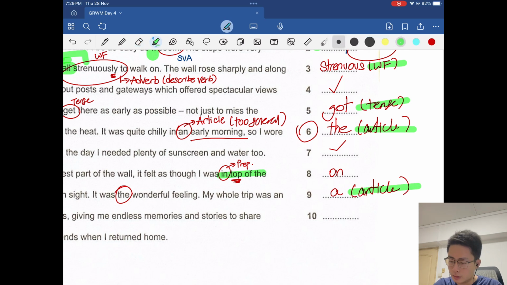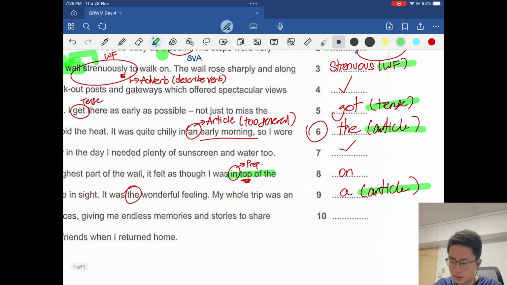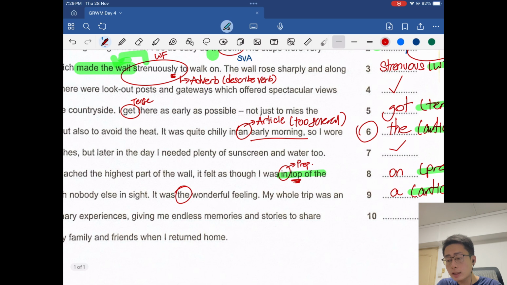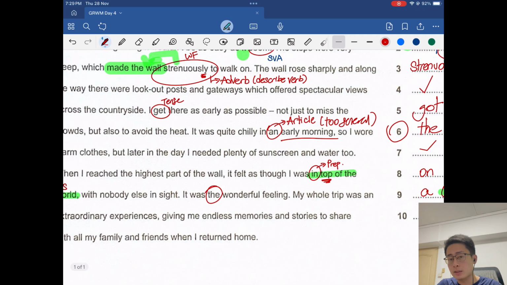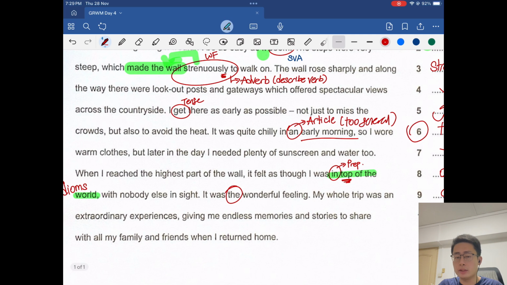Okay, let me just write down for the previous one, it was a preposition error. The reason why it's an article error is because this is too specific an article to be attached to "wonderful feeling", because this wonderful feeling was not explored before that. It's new to us readers, correct? So it makes no sense for you to use such a specific article that you have not introduced beforehand. Okay, this is too specific an article.